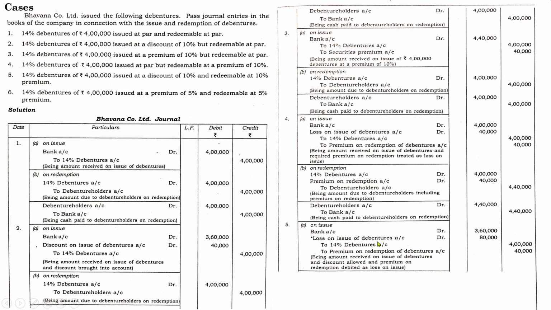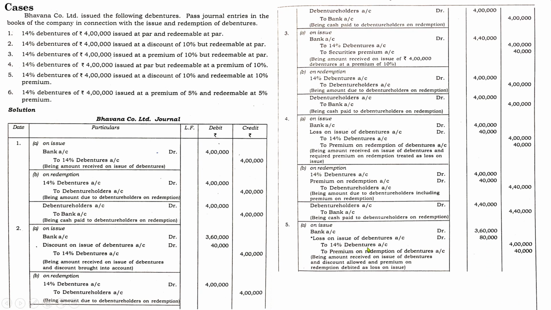Next one, loss on issue of debentures. I have mentioned in numerous cases what are the amounts included in this one. Loss on issue of debentures includes any discount offered at the time of issue and any premium offered at the time of redemption. In this case, discount is also there, premium is also there. So what are the amounts? Discount is 10% of 4 lakh, it is 40,000. Premium is 10% of 4 lakhs, 40,000. So 40,000 plus 40,000, you will get 80,000.